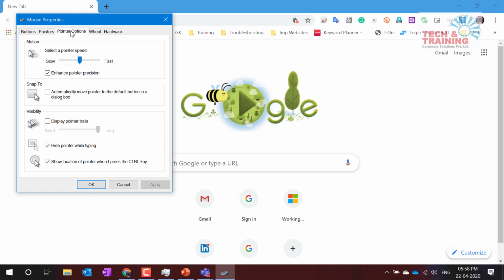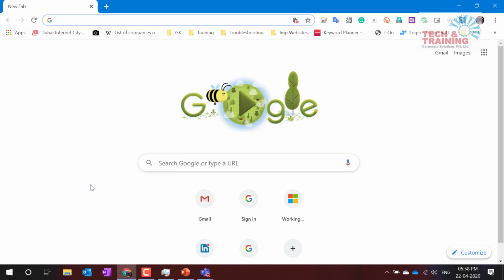When you go to pointer options, you have the option to show the location of the pointer when I press the Control key. Check that box and click OK. Now, when you're giving the presentation, you can point to any particular space on the screen and get this option. How do you get those circles?